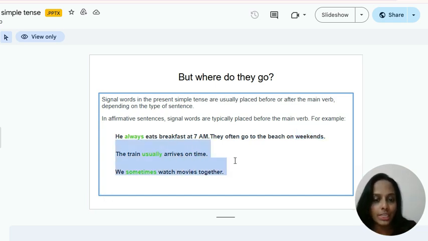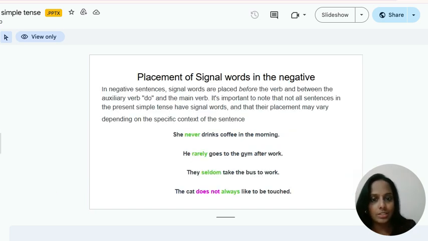The train usually arrives on time. So here, usually comes before the main verb arrives. We sometimes watch movies together. So here, the signal word sometimes comes before the main verb watch. So let's see some more placement of signal words in negative sentences. We have seen that in the affirmative sentence it comes before the main verb, but in negative sentences, the signal words are placed before the verb and between the auxiliary verb and the main verb.